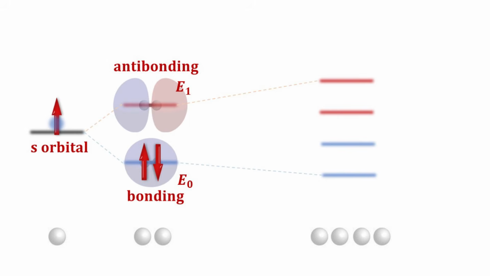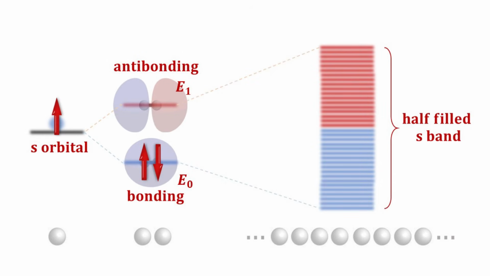By extension, if we have 4 closely spaced atoms, then there will be a total of 4 hybridized states, 2 bonding and 2 anti-bonding, hereby denoted by blue and red respectively. The blue bonding states will all be occupied with electrons, while the red anti-bonding states are empty of electrons. When we have a configuration where only half the states are occupied, we call it half-filling. If we have an extended chain of such atoms, then these discrete states would form a band of states which for most purposes can be viewed as a continuum of states, herein denoted as the s band. It follows from our previous argument that the s band is half-filled.